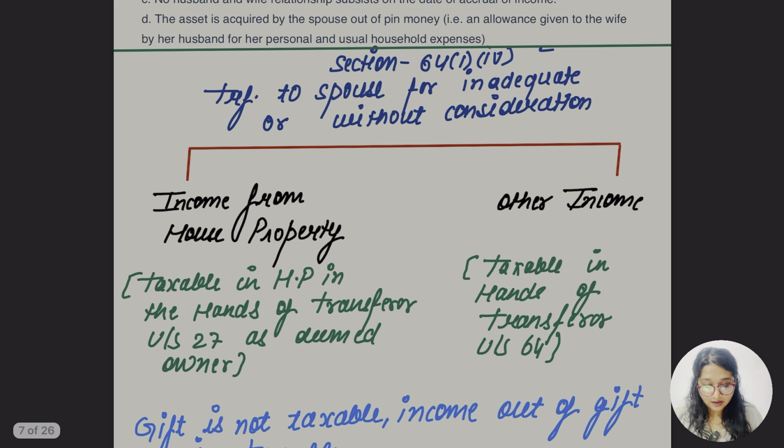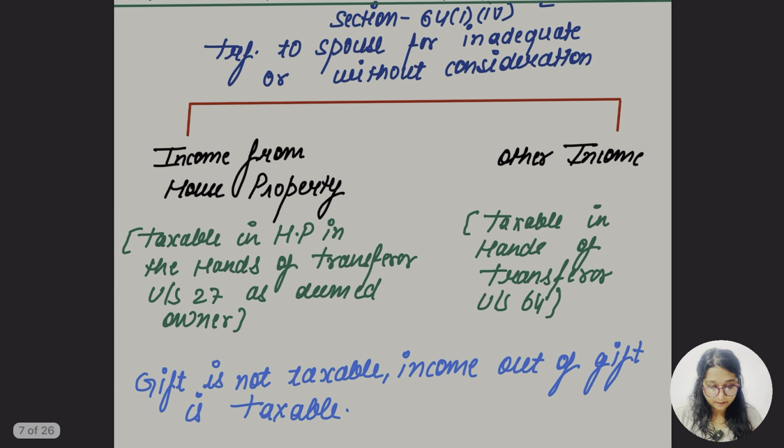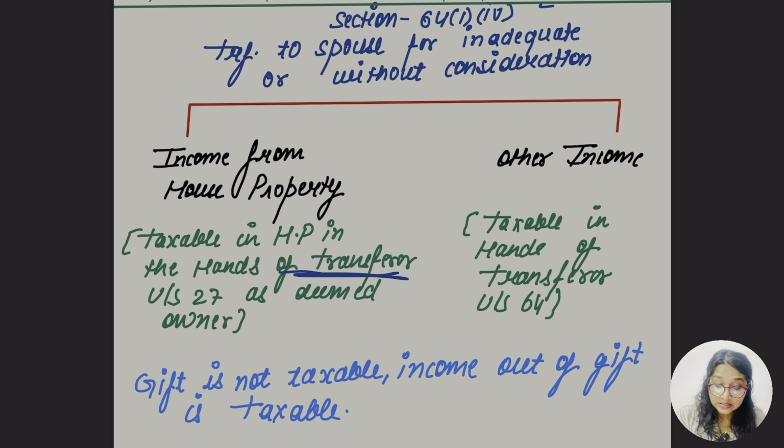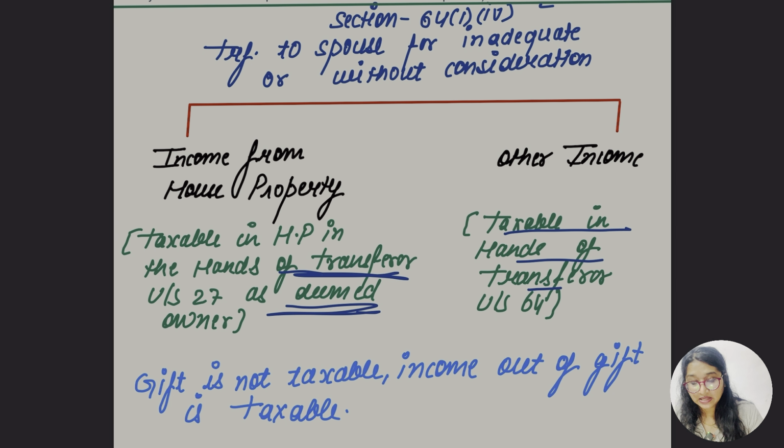There are two parts. If the income is from house property, it is going to be taxable in the hands of the transferor under section 27, and the transferor would be known as the deemed owner. But in case of other income, it is taxable in the hands of the transferor under section 64. In both cases it is going to be added back to the transferor's income, but under different heads of income. For house property it is income from house property under section 27, where the transferor is assumed as the deemed owner.